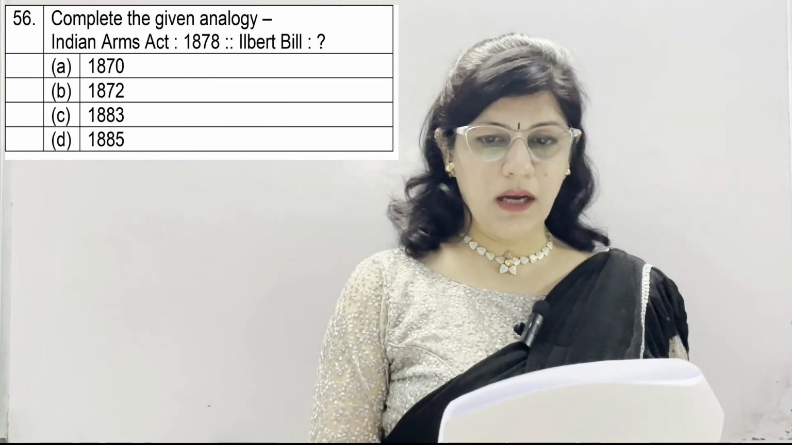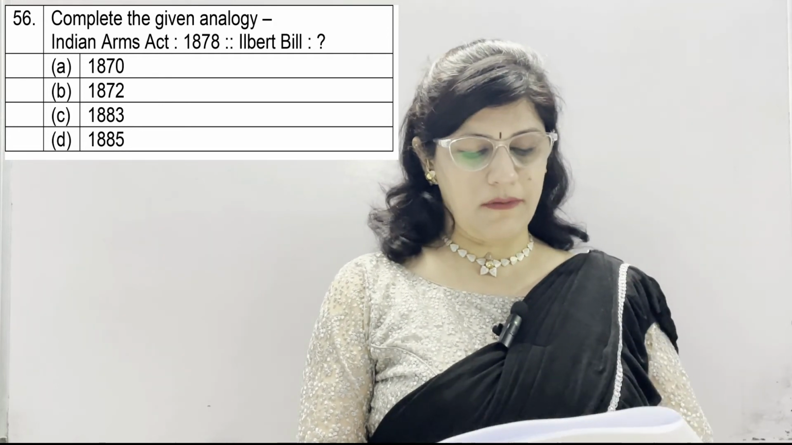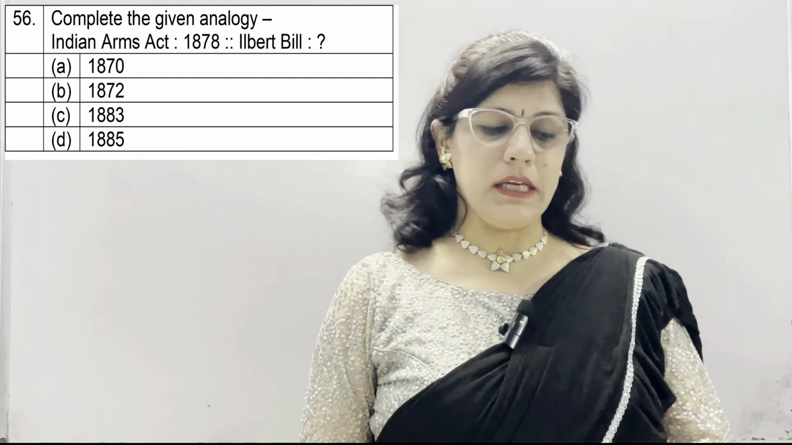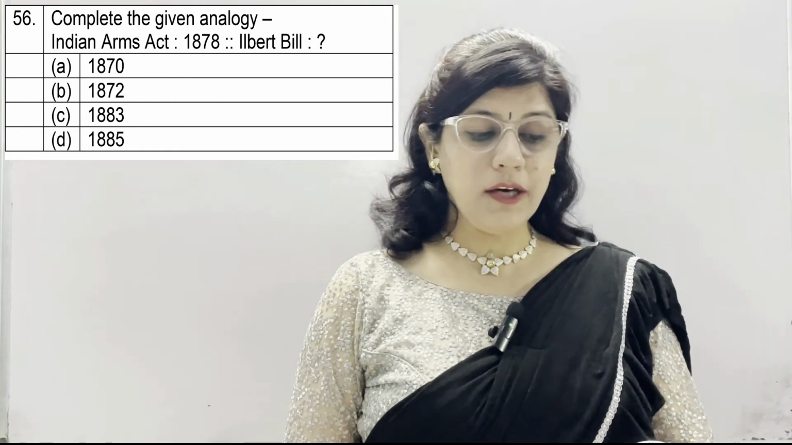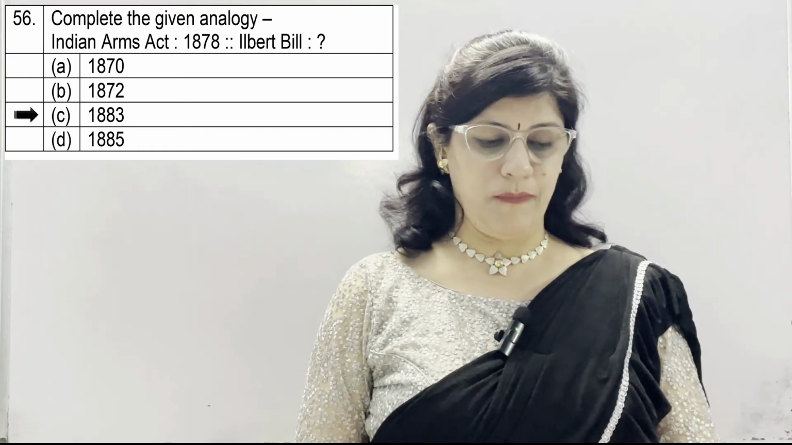Question number 56. Complete the given analogy. Indian Arms Act in 1878, then Ilbert Bill. Options given are 1870, 1872, 1883 and then 1885. And the correct option is 1883, in which Ilbert Bill was passed.